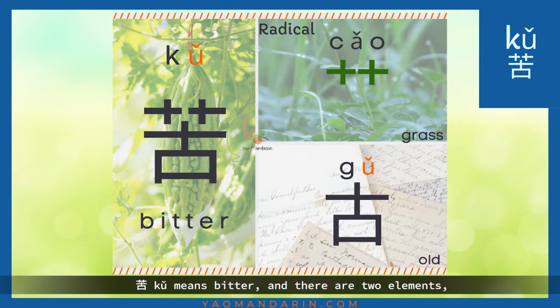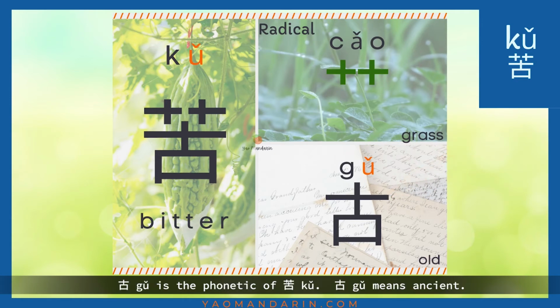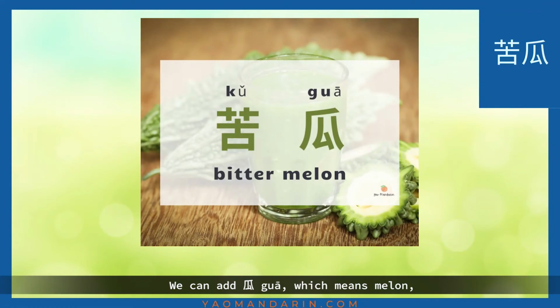Ku means bitter, and there are 2 elements. The upper part, 草, grass, and the lower part, 古. Gu is the phonetic of ku. Gu means ancient. We can add 瓜, which means melon, with 苦 to make it 苦瓜, and 苦瓜 is bitter melon.